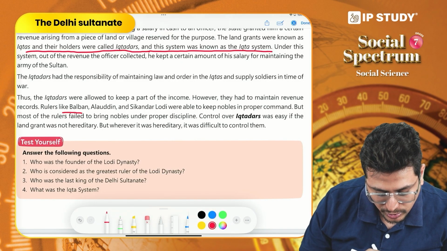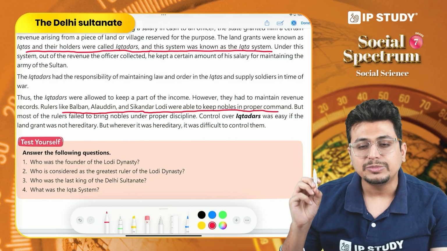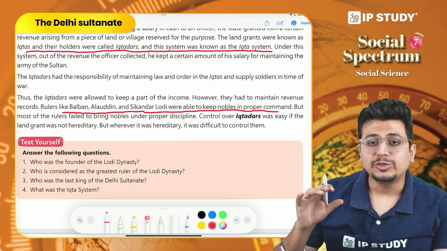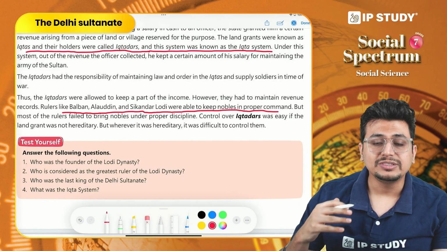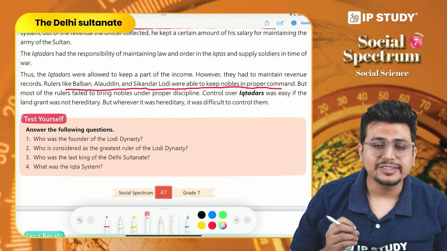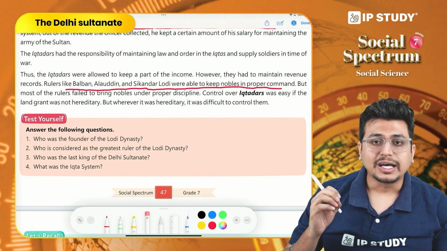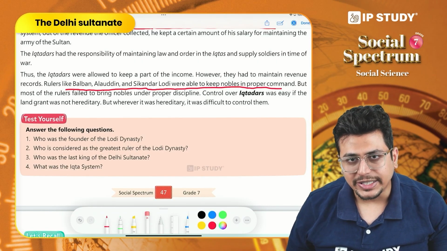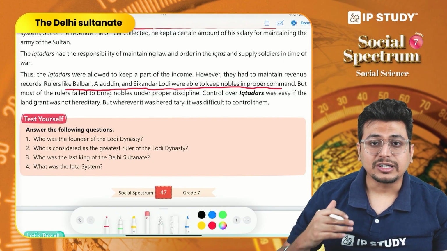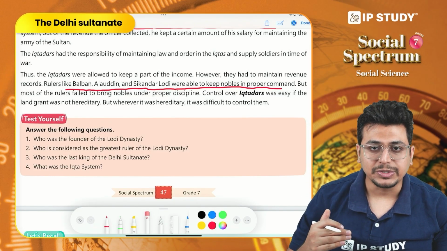We see that some rulers like Balban, Alauddin Khalji and Sikandar Lodi were able to keep the nobles in check, but many times different rulers were overthrown because the nobles disapproved of them or were not happy with them. So we can conclude that during the time of the Delhi Sultanate, it was difficult for any king and any dynasty to have full control over the nobility. People were also unhappy with the kings because the kings regarded themselves in a very high manner. They could not meet the expectations of their own people.